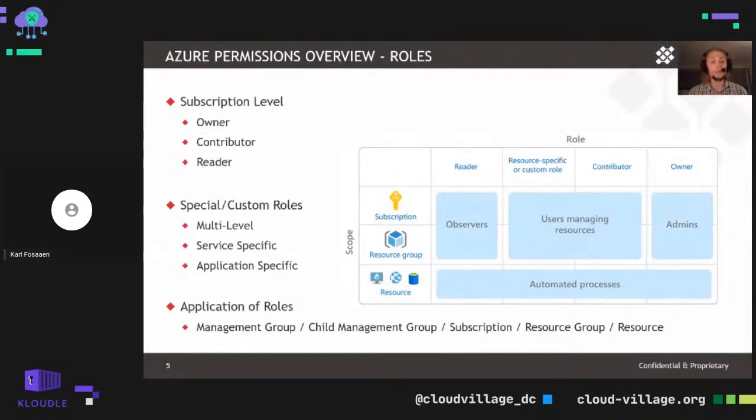So primary roles that we're working with here are owner, contributor, and reader. From our perspective as a pen tester, we're often granted reader level access to a subscription as it doesn't allow us to make any changes in the subscription, which could potentially cause an issue, modify existing resources, anything like that. So oftentimes we're initially granted reader level access and try to escalate up to, say, owner of the subscription or up into Azure Active Directory.